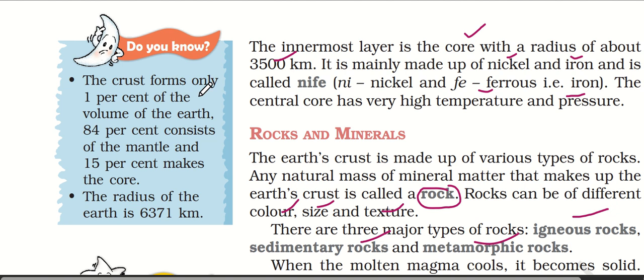The crust forms only 1% of the volume of the earth. 84% consists of the mantle and 15% consists of the core. If they ask for decreasing order, it is mantle, then core, then crust.